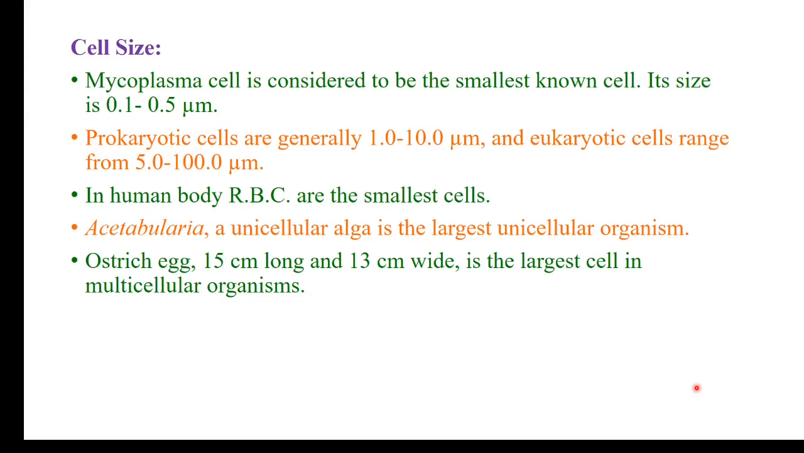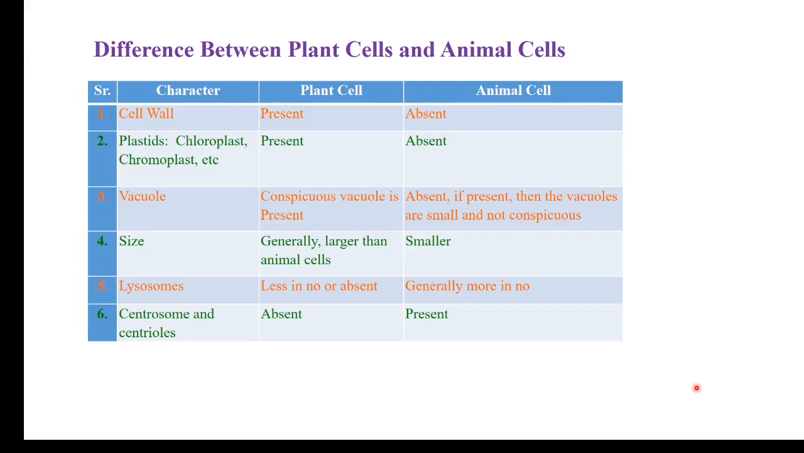Acetabularia is an alga, and this is the largest unicellular organism. It is the largest among unicellular organisms. Ostrich egg is the largest cell in any type of organism. It is 15 centimeter long and 13 centimeter wide.